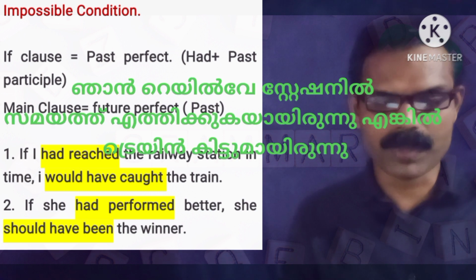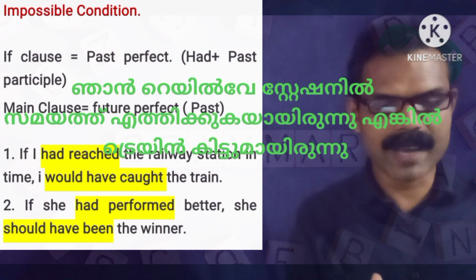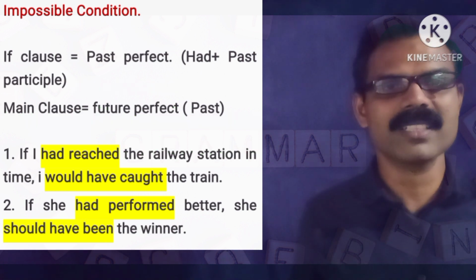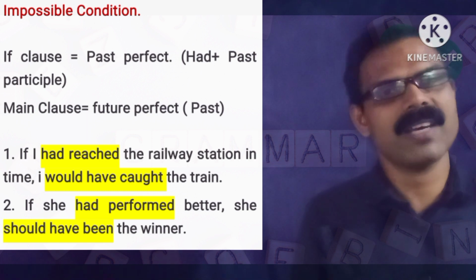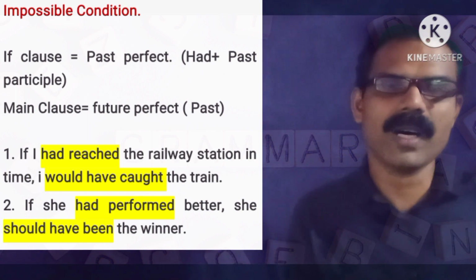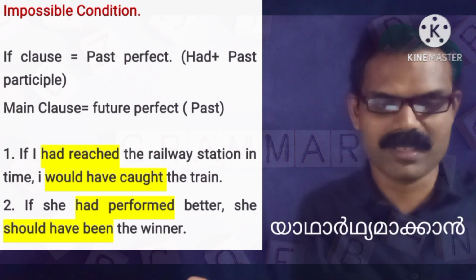Let me give you the example. If I had reached the railway station in time, I would have caught the train. I didn't reach the railway station. I didn't catch the train. Everything has happened already, so it is impossible to realize that action.